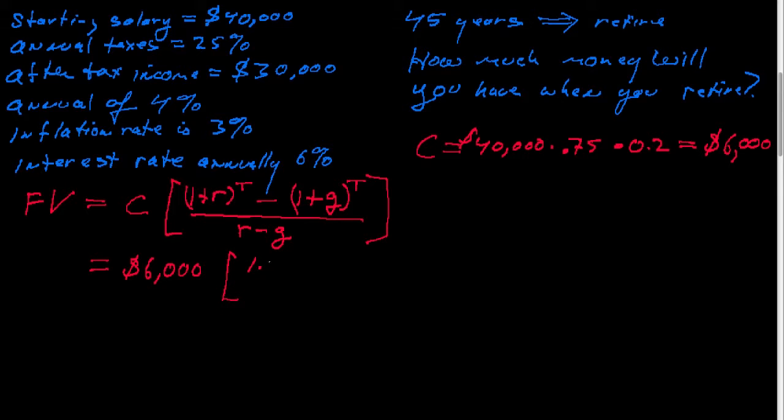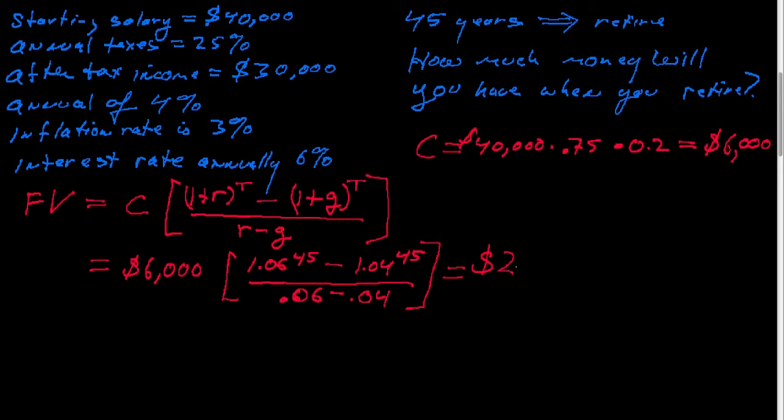So we want to know what the future value is of an annuity where the first payment is $6,000, and the interest rate is 6% for 45 years. The growth rate is 4%, also for 45 years, divided by 0.06 minus 0.04, and that is going to equal $2,377,031. Quite a lot of money, but let's put that in terms of today's dollars.